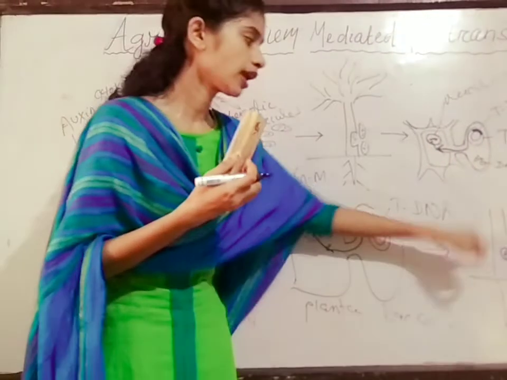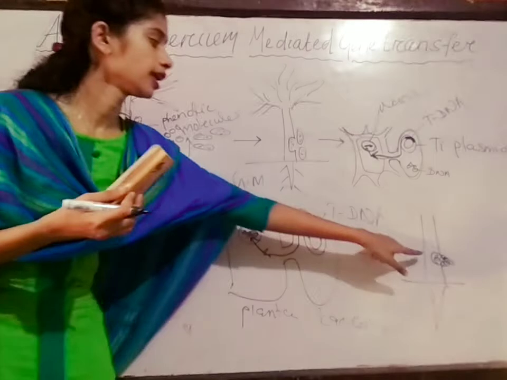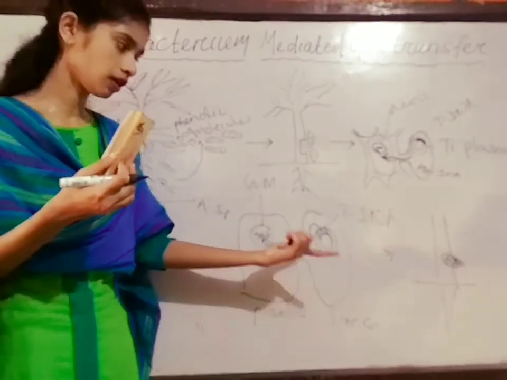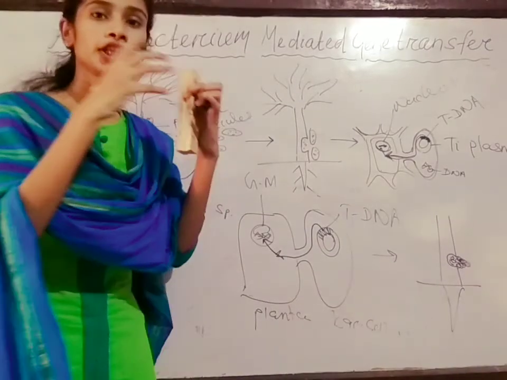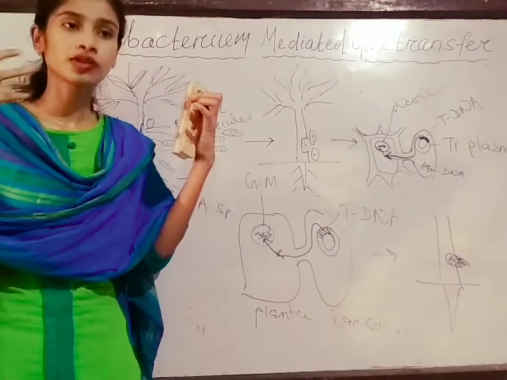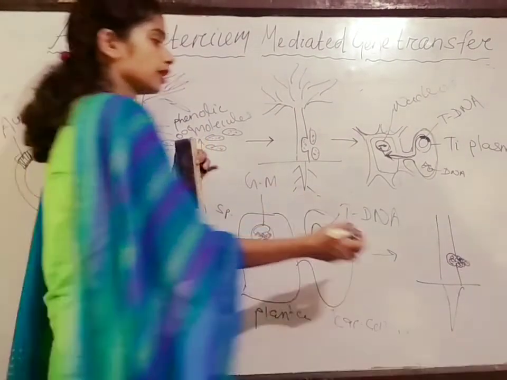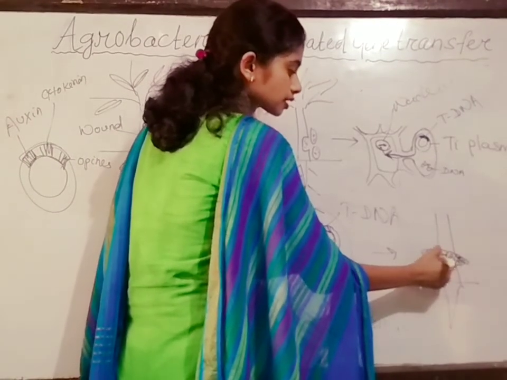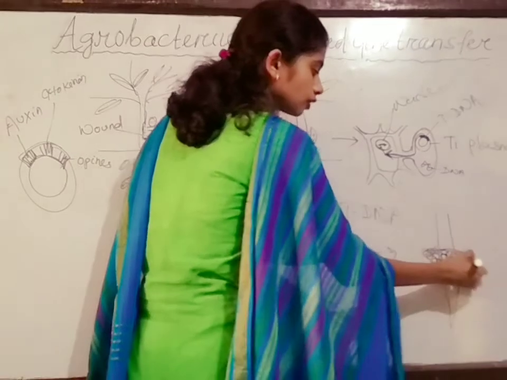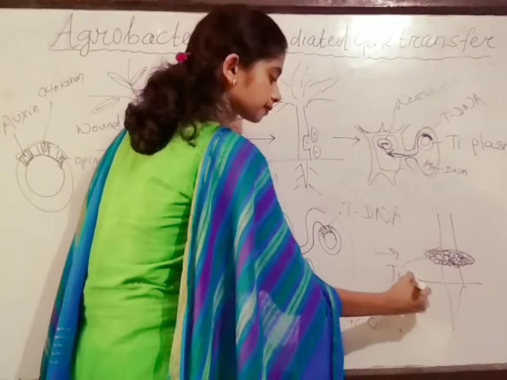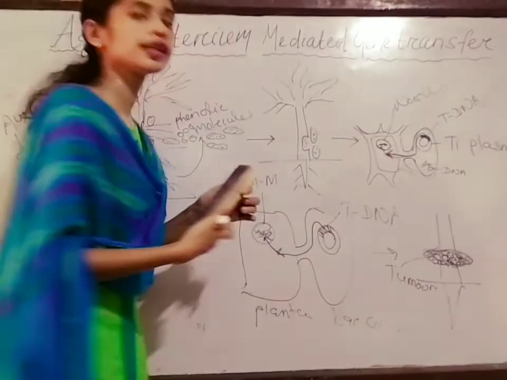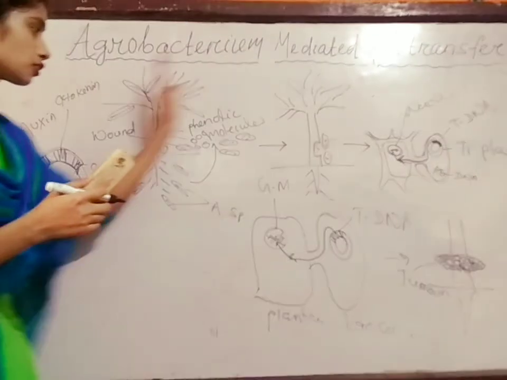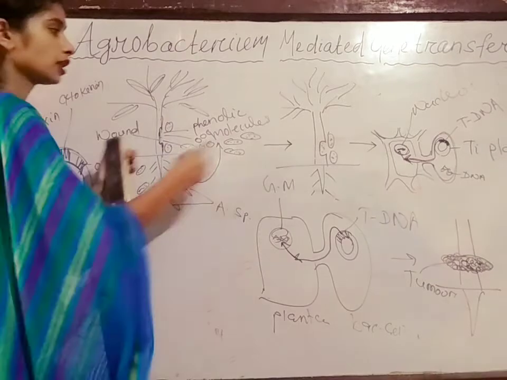That's why when the growth hormones develop, the outgrowth or the tumor will be produced. Since they are growth hormones, they will produce the tumors. That means it enlarges the cells and produces the tumor cells. So gradually the tumor is produced at the wound site. Okay, here we find the tumors. The tumor is produced, and this tumor is called crown gall disease. Okay, this is also called crown gall. So you saw this total picture.